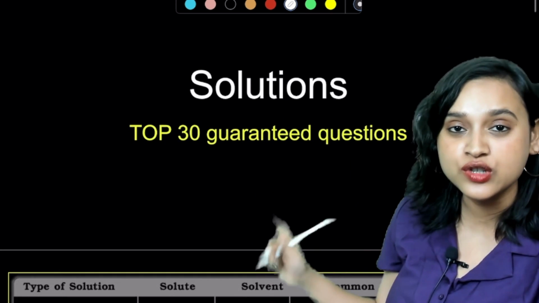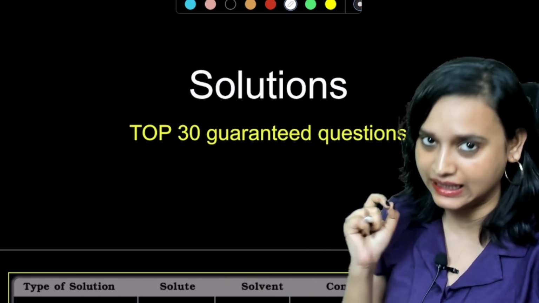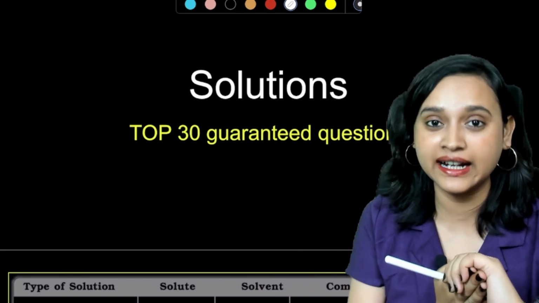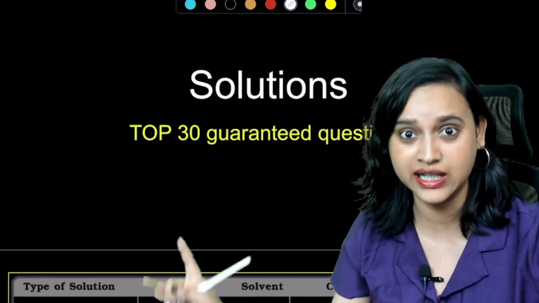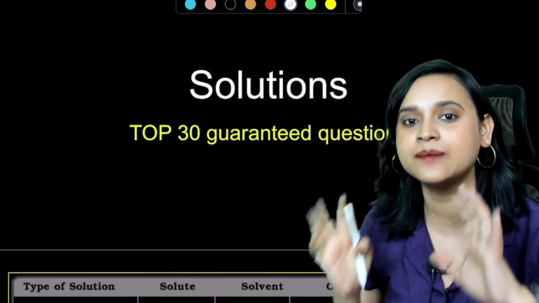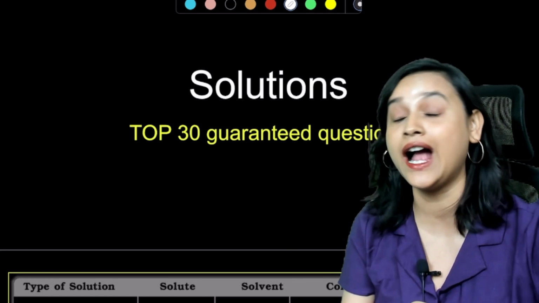Today we are going to do the Class 12 Solution chapter and the Top 30 Guaranteed Questions. Now, when I say guaranteed questions, of course it is not going to be that if it is written 5 then only 5 will come. Maybe it is 10, but the concepts are going to be repeated. That is for sure. Absolutely sure.